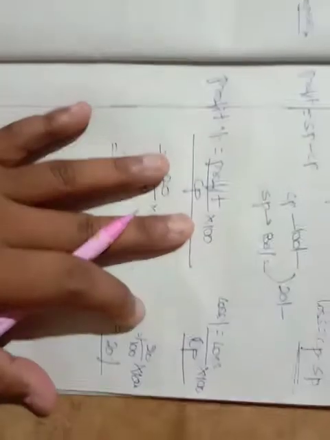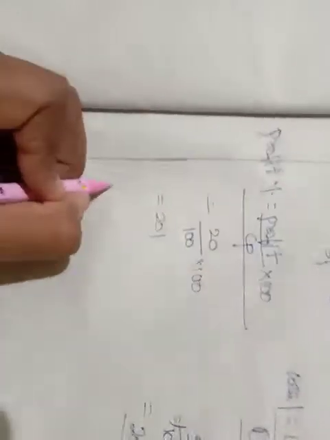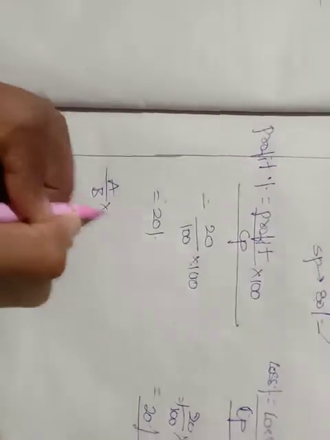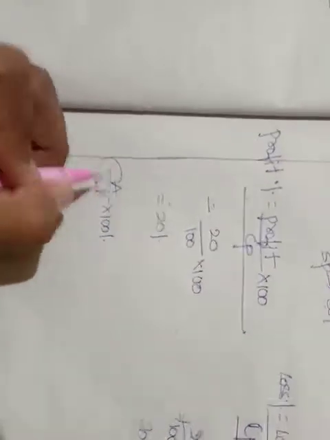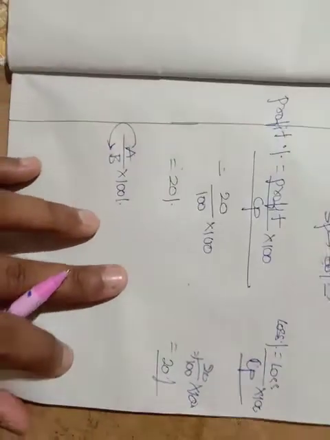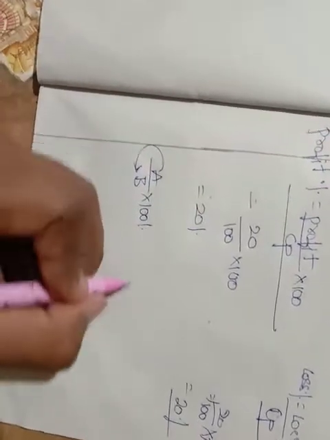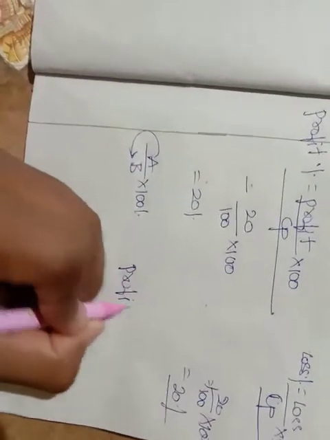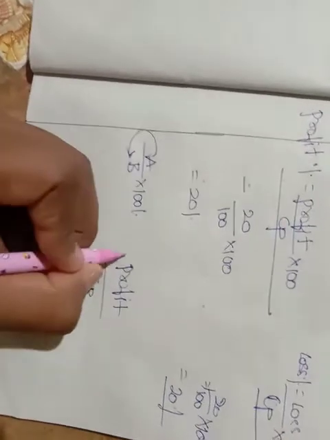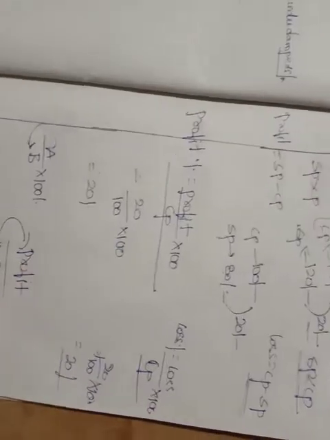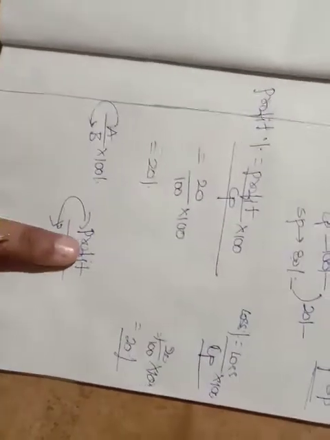See, friends, A by B into 100 means what? A is compared with B. Right or no, friends? So in the same manner, profit by cost price means we are comparing the profit with the cost price, right or not? We are comparing the profit by cost price.